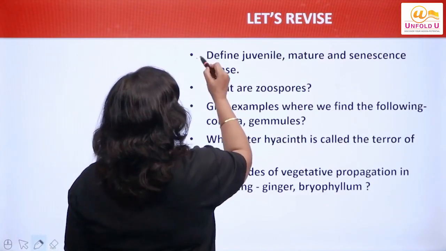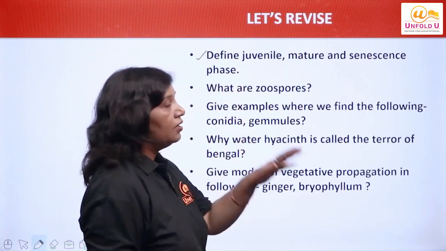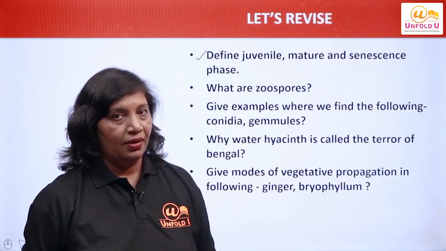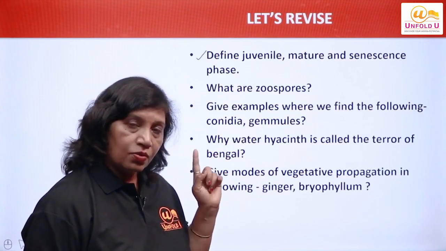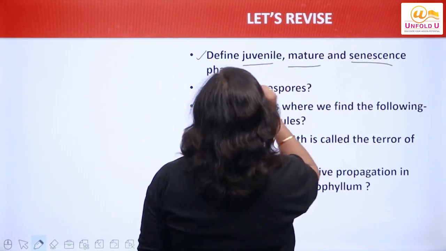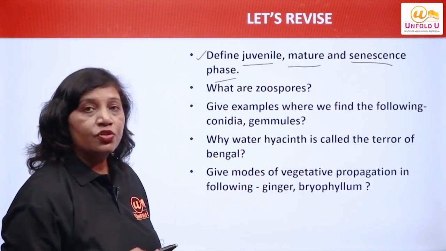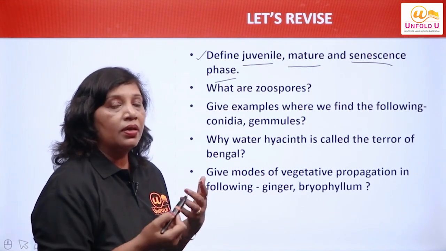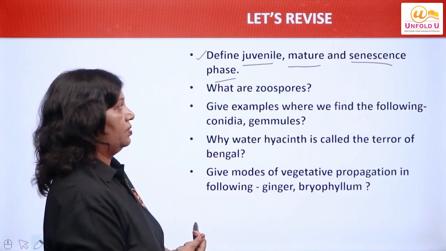First of all, we will define the three terms which we found in the word lifespan. Remember, we discussed lifespan right in the beginning. What are the juvenile, mature and senescence phases? Juvenile: when the organism begins to grow and acquires the ability to reproduce.